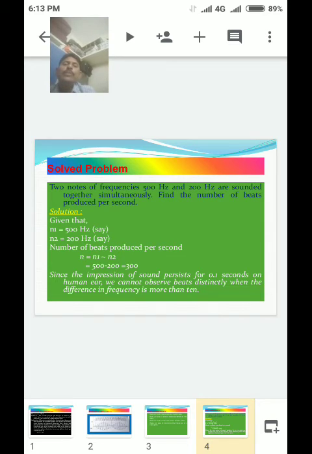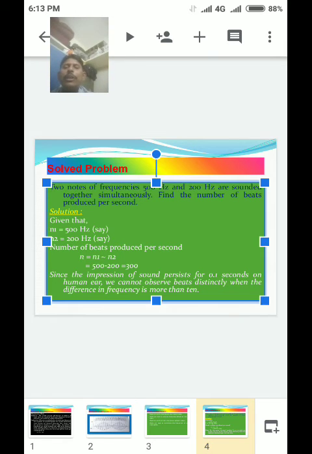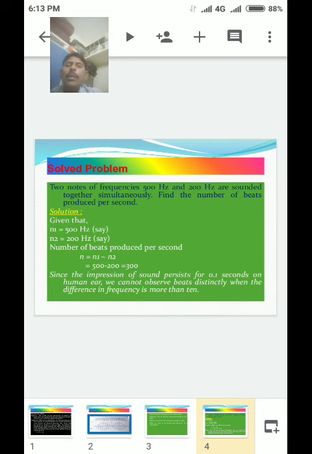So n is equal to 500 minus 200, which is equal to 300.